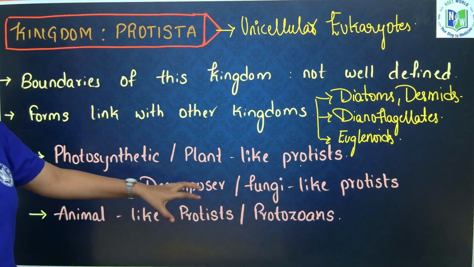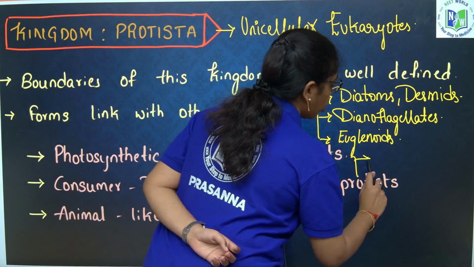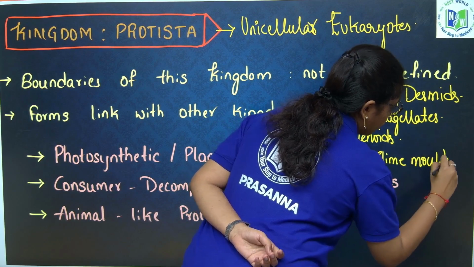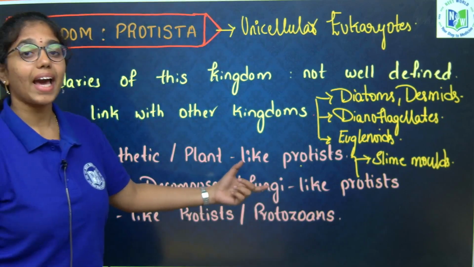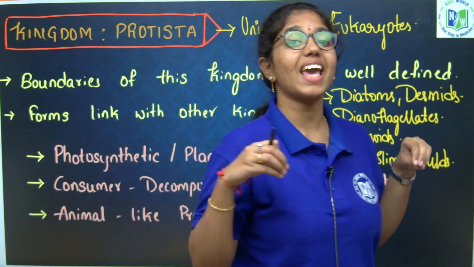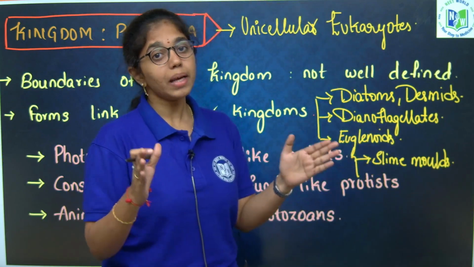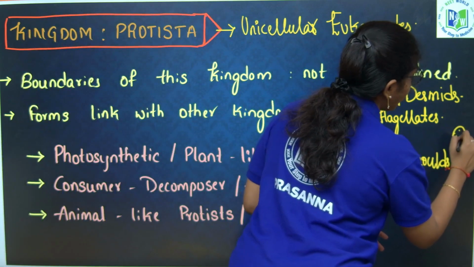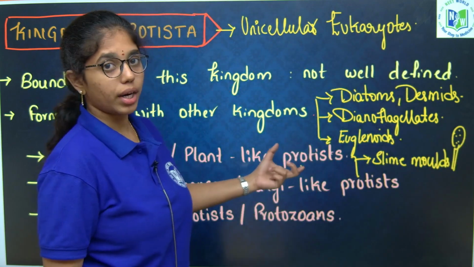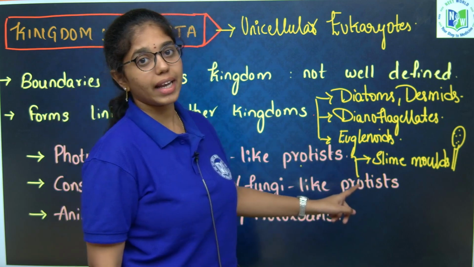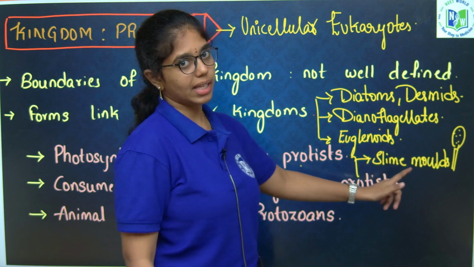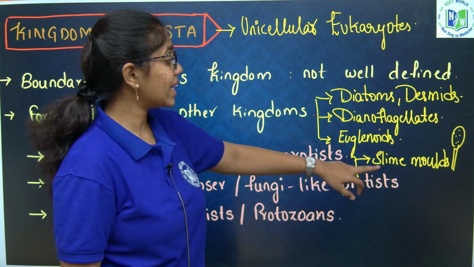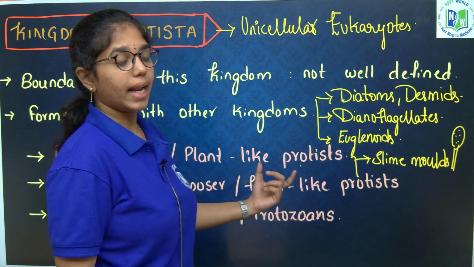If you look into fungi-like protists, those include slime molds. Those include what, ma'am? Slime molds, wherein you can see the fungi-like characteristics: in favorable conditions they extend their feet and grow as a plasmodium. During unfavorable conditions they raise fruiting bodies, like how fungi give fruiting bodies. The spores of this fungi-like protist, that is slime mold, contain true cell walls. These are the characteristic features of fungi. That is why slime molds were placed under fungi-like protists.